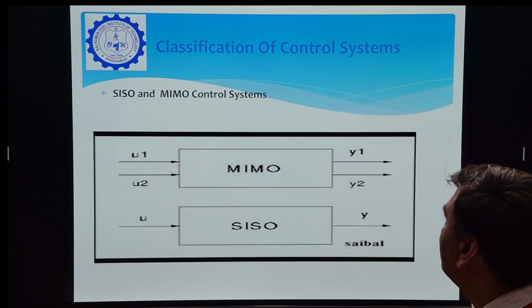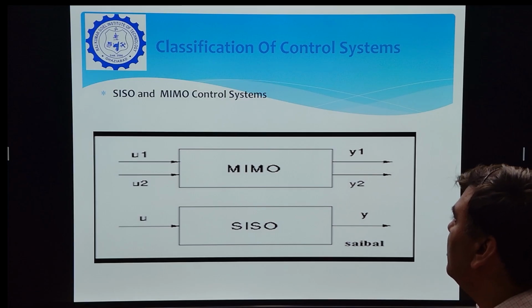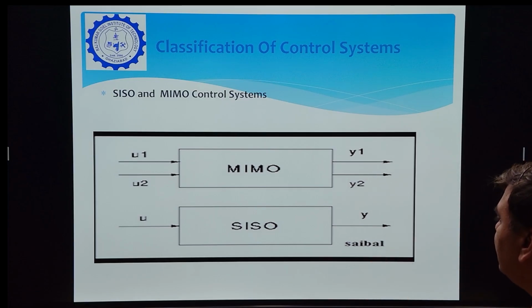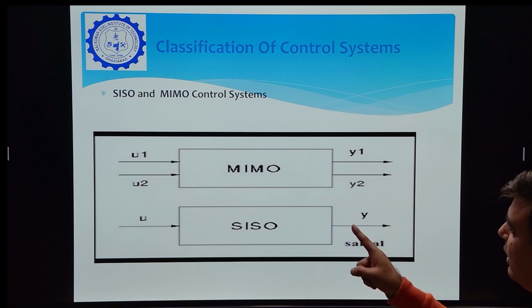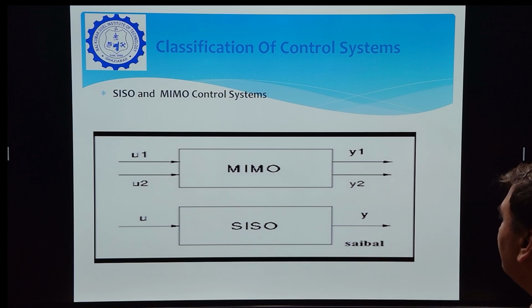Second classification of control system is the SISO and MIMO control system. As it is seen in the figure, in SISO control system only one input is there and one output is there. But in multiple input, multiple output control system, there are multiple inputs and multiple outputs in the control system. The examples of SISO control system may be like immersion rod, because there is only one input and one output. But in MIMO there are multiple inputs and multiple outputs. We can understand this with the example of aircraft control system, because in aircraft control system there are many inputs and many outputs.